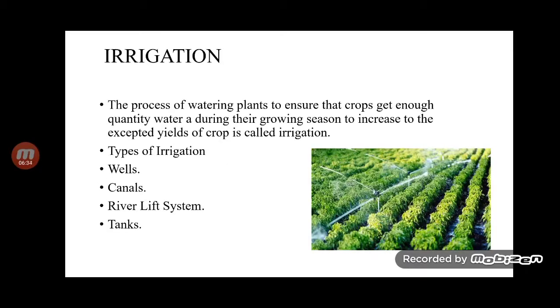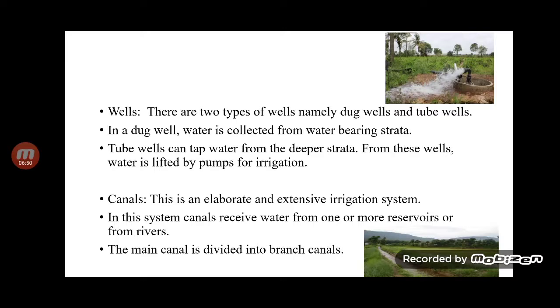Then irrigation. The process of watering plants to ensure that the crop gets enough quantity of water during the growing season, so we get more yield of the crop, is called irrigation. There are types of irrigation: first is the well, then canal, river lift system and tank. First is the well. There are two types of wells, namely dug well and tube well.